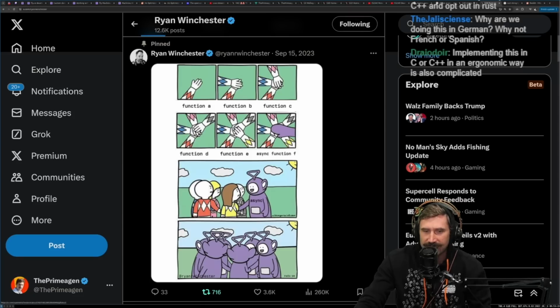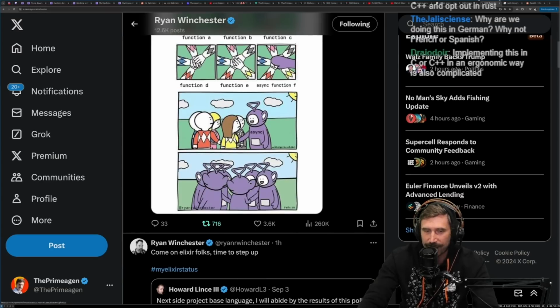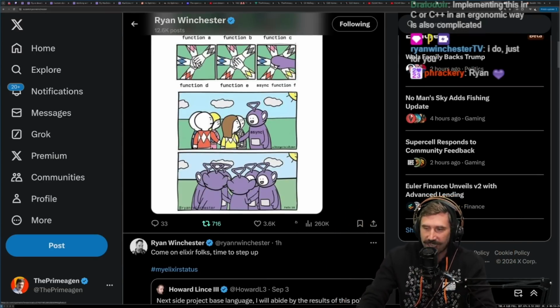Yeah, you could do the exact same thing with a lifetime, which is instead of having an async function, you just have a function with a lifetime. And then once that happens, everything has to have this lifetime.